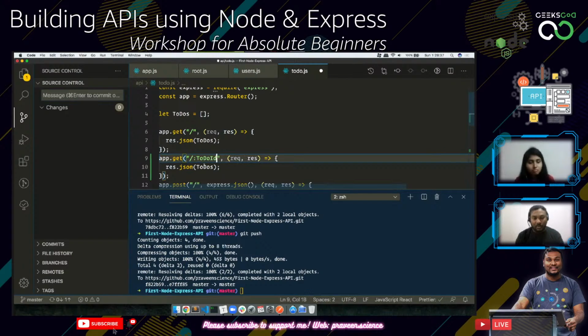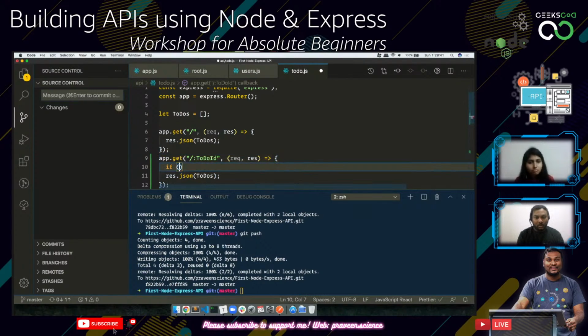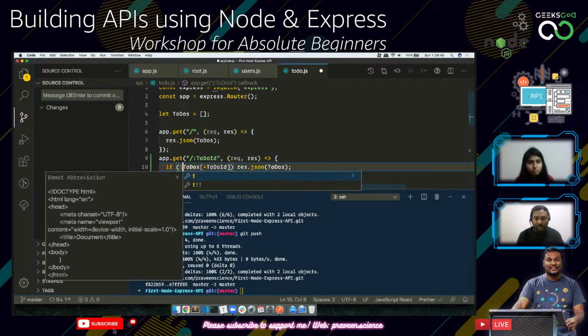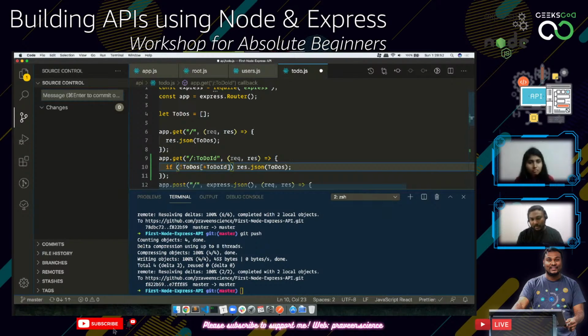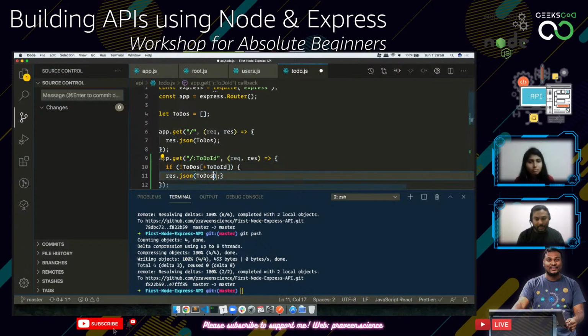So what we are going to do is, if todos of todoId is available, then we will just send todos of todoId. Why am I putting a plus in front of it?